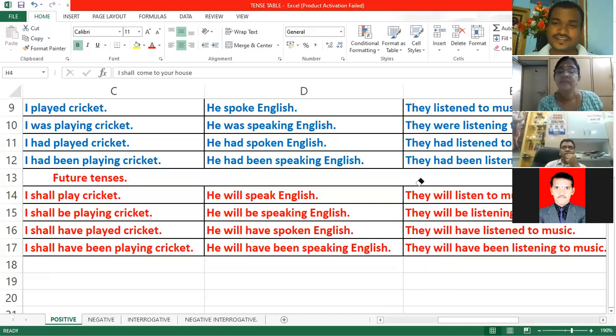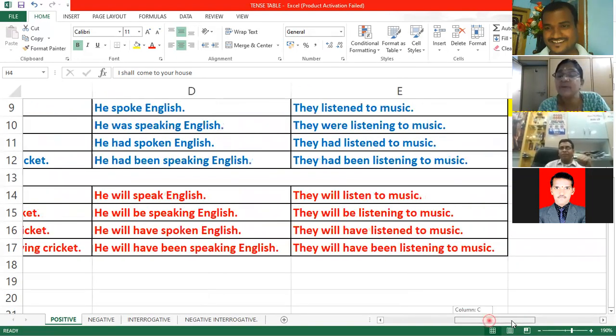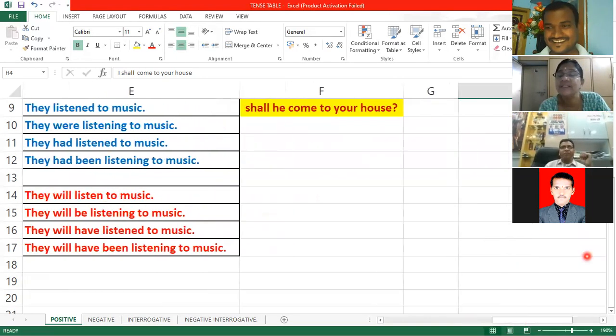If you use I will, what will happen? Generally we use I will. For example, if you invite me to your house, what do I say? Generally I will say, I will come to your house. But here I use I shall: I shall play cricket. Then what is the difference? Maybe certainty, surety.